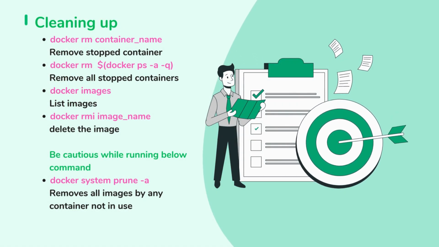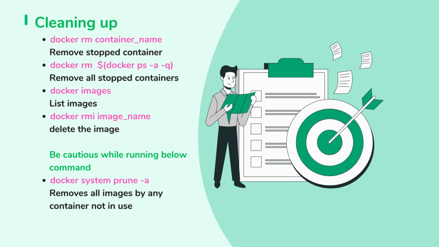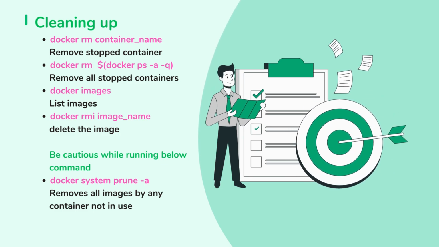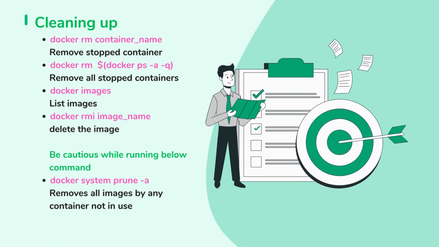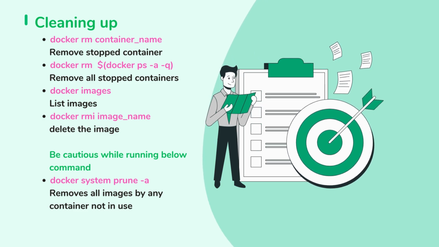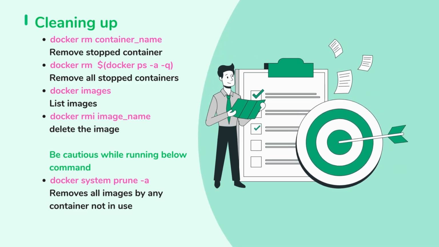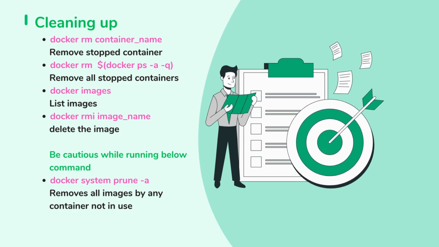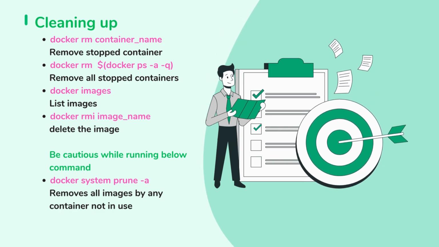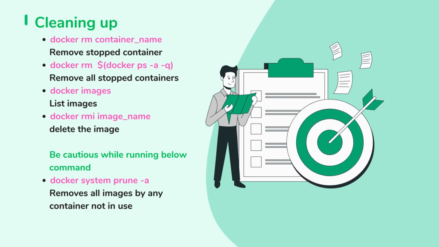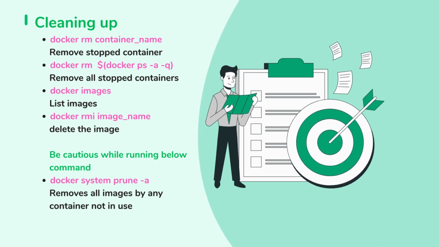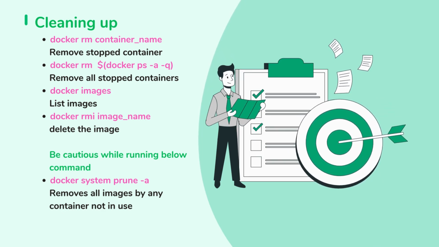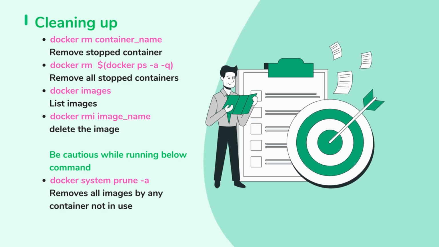Docker cleanup commands. docker rm container_name: remove stopped container. docker rm $(docker ps -a -q): remove all stopped containers. docker images: list images. docker rmi image_name: delete the image. Be cautious while running the below command. docker system prune -a: removes all images not used by any container.